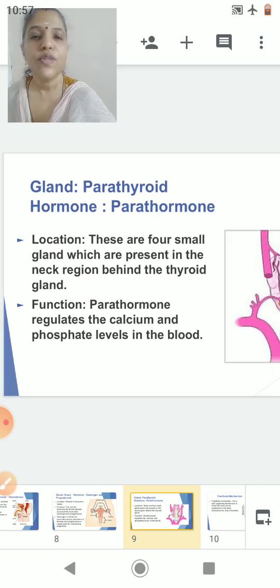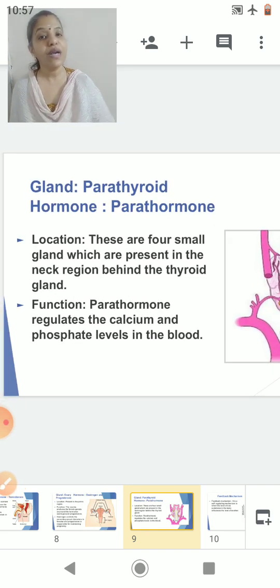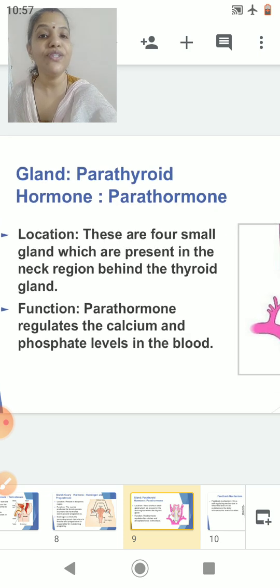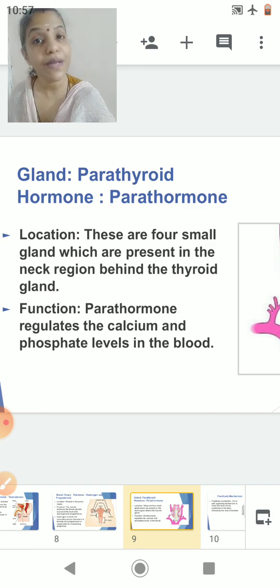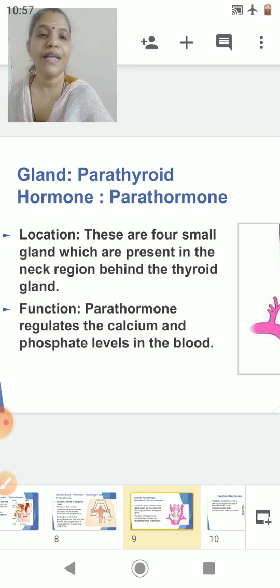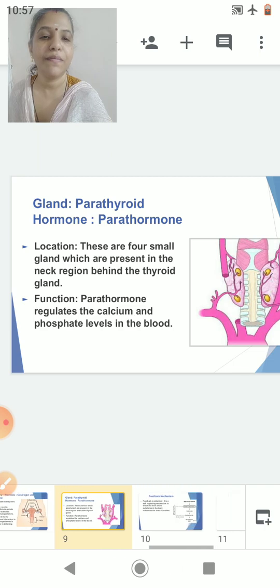So, location: these are four small glands which are present in the neck region behind the thyroid gland. Function: parathyroid hormone regulates the calcium and phosphate levels in the blood. Okay, now let's go to the next slide.